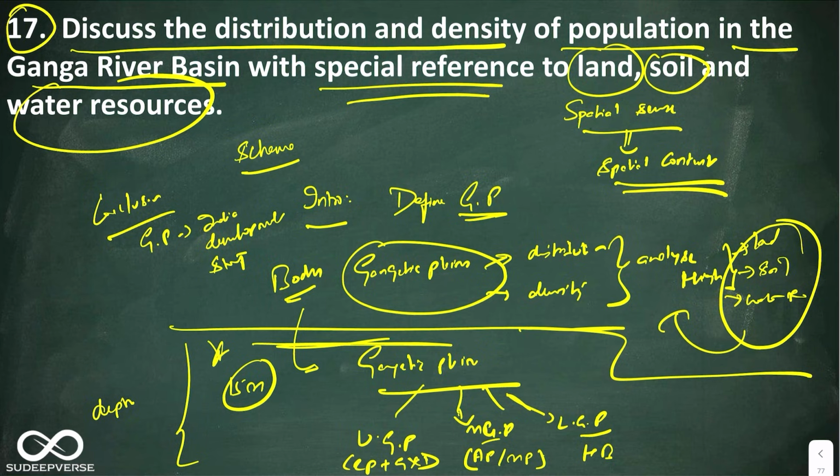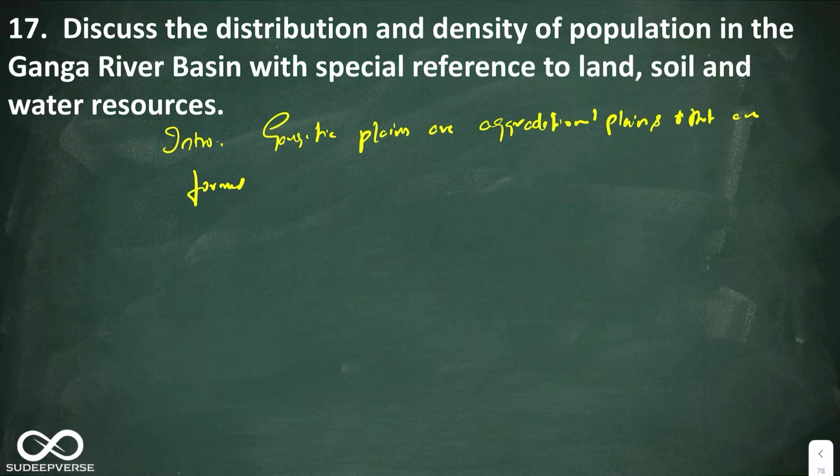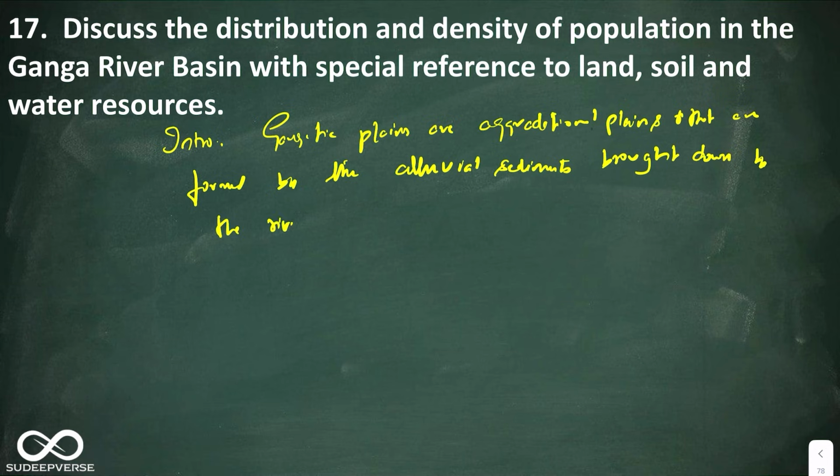Alright, so let us start off with the introduction. In the introduction, you can start off by telling that Gangetic plains are aggradational plains that are formed by the alluvial sediments brought down by the rivers of Himalaya, that is Ganga and its tributaries. Here, see, the keywords that you have to use are aggradational plain and alluvial sediments.